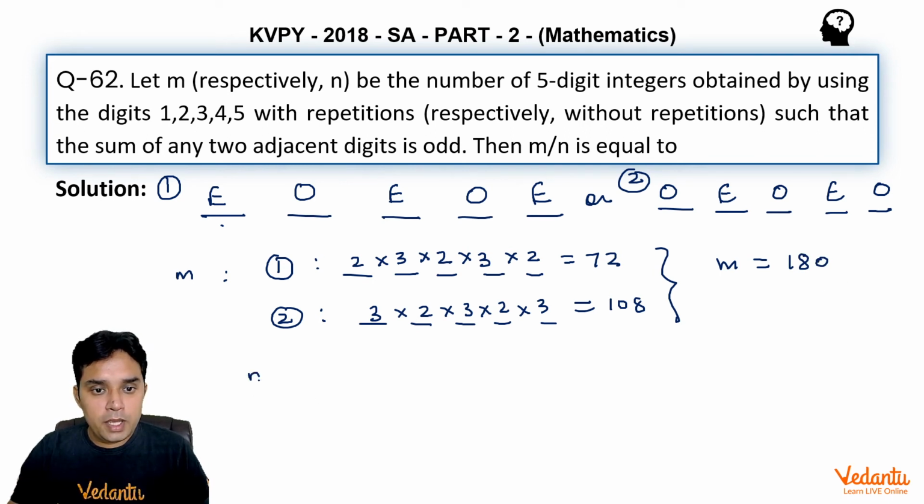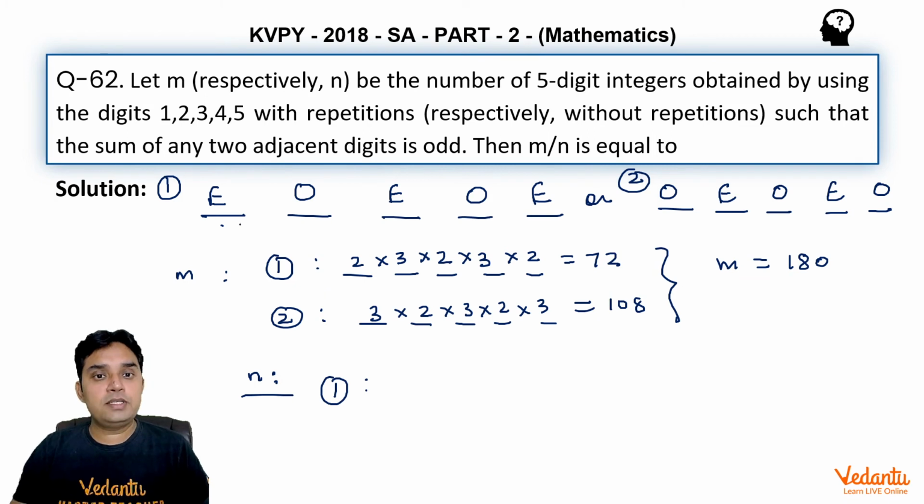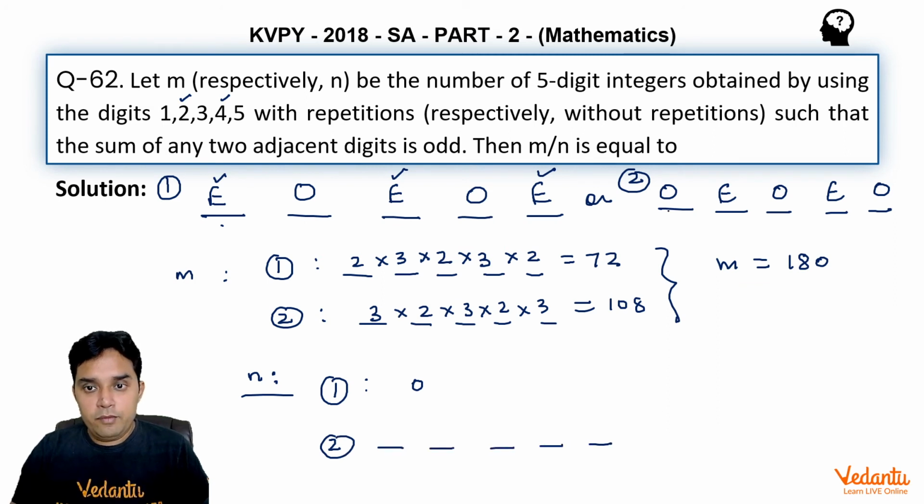Now coming to n. n is the number of such numbers without repetition. If I count for case 1, in which the first number is even, we will require 3 different even numbers because repetition is not allowed, whereas we have only 2 even numbers here. So for the first scenario, the number of such numbers will be 0. For the second scenario, we will require 3 odd numbers and 2 even numbers, which we have. For odd numbers we will have 3 choices, for even now we will have 2 choices.